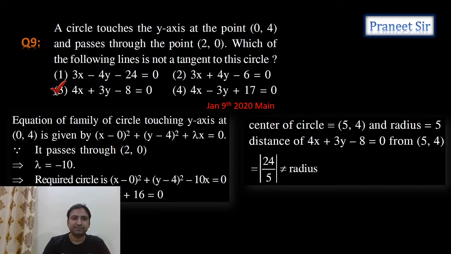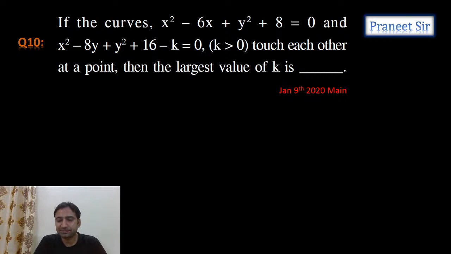Okay, next question. 10th question. If the curve x square plus y square minus 6x plus 8 is equal to 0 and these two circles touch each other at a point, then the largest value of k he is asking. So what is the possibility, guys? Tell me. See, they can be touching each other internally or externally. Both are possible. So what you can do is, can we calculate the common tangent?